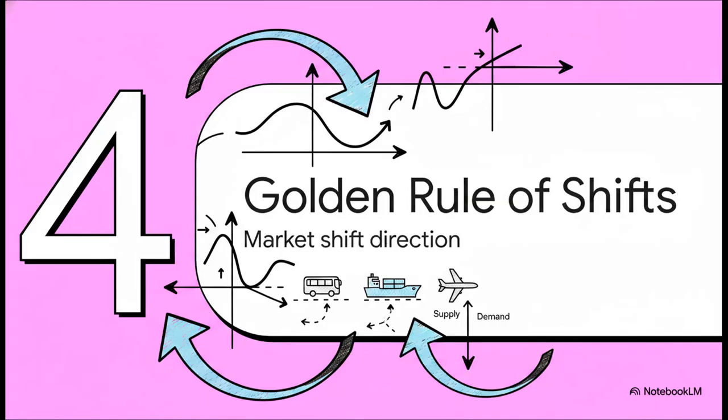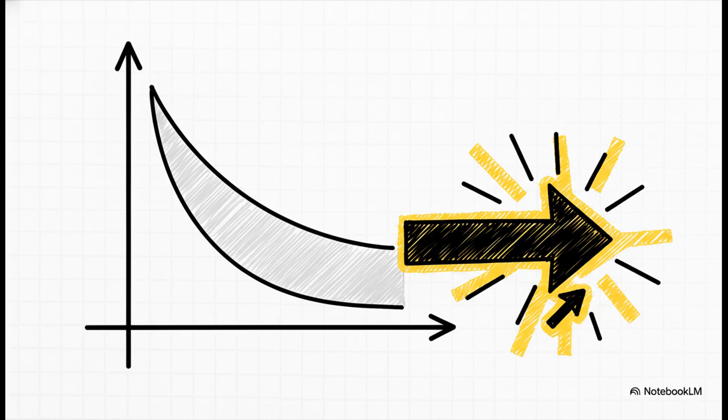Section 4. The golden rule of shifts. To keep track of all these movements, transport economics expert Dr. Ahmed Ezzat uses a really powerful heuristic. Right means increase, or as he beautifully states it in Arabic, al-yamin baraka, meaning the right brings growth. So the crucial point is, whenever you are analyzing a market shift, whether it's demand growing because of higher incomes or supply expanding because of some new technology, an increase in that market force is always a shift to the right on your graph. Seriously, burn this rule into your memory. It makes solving complex economic problems completely intuitive. Remember, right means increase.